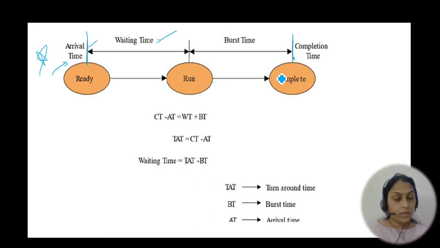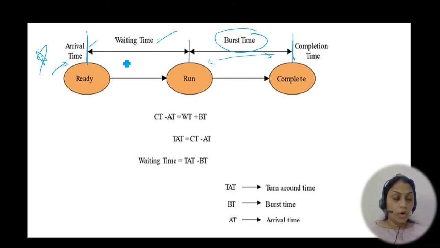And running to complete, you call it the burst time. Burst time is nothing but the time the process is executing; the CPU executing the process, that time you call the burst time. Anyhow, I'll explain with the definitions. So let's have a look at what exactly the terms are. Starting in the ready queue, that is the arrival time. If the process is complete, it's the completion time. The process that is in execution state, you call the burst time.